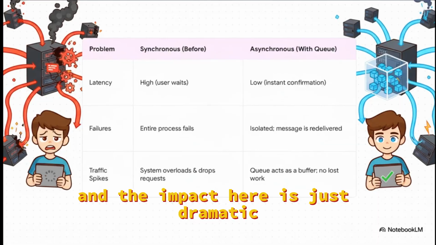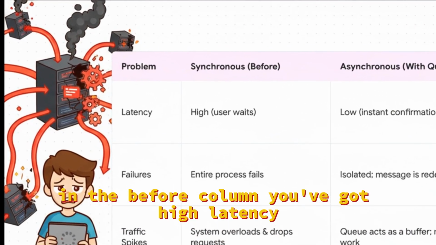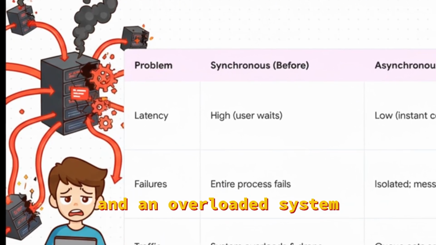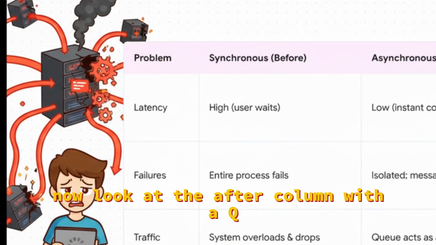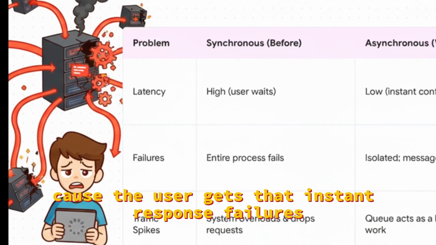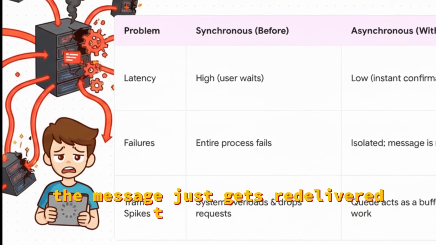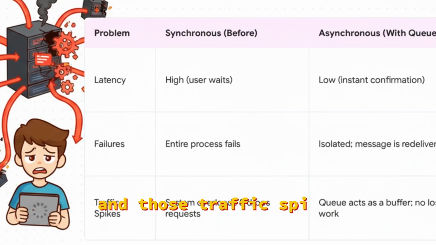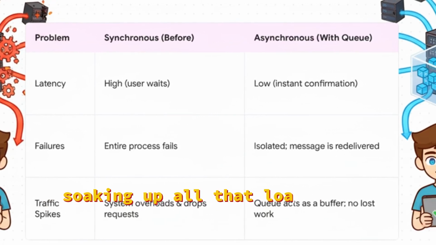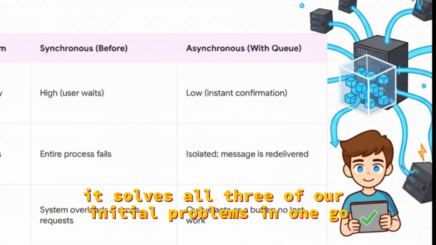And the impact here is just dramatic. Seriously, look at this table. In the before column, you've got high latency, total process failure on a crash, and an overloaded system. Now look at the after column with a queue. Latency, super low, because the user gets that instant response. Failures, they're totally isolated. If one worker crashes, no big deal. The message just gets redelivered to another one. And those traffic spikes, the queue acts as a giant shock absorber, a buffer, soaking up all that load so no work is ever lost. It solves all 3 of our initial problems in one go.